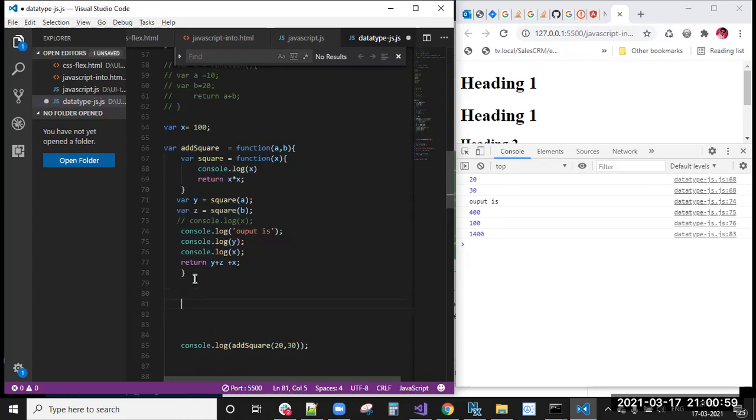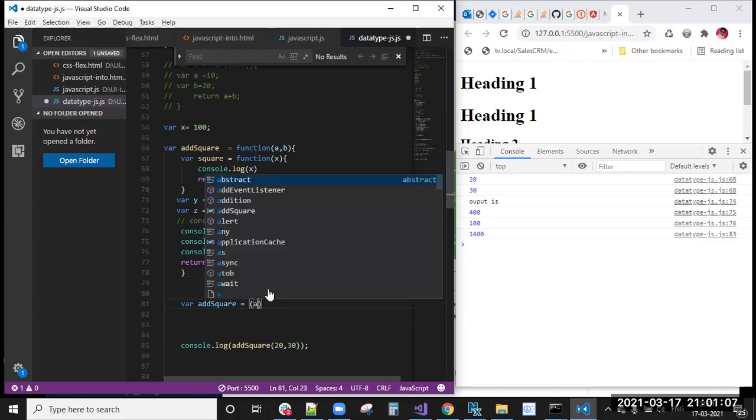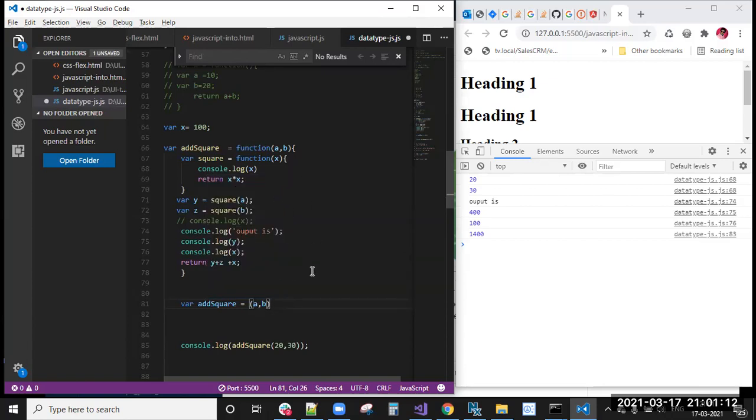Now we are going to write it where add square, okay, add square equal to function of a comma b, right? We don't have that function syntax, right? Then this one it will add, this is required actually, because here we are expecting some logic to be done. Because of that, we have written that.